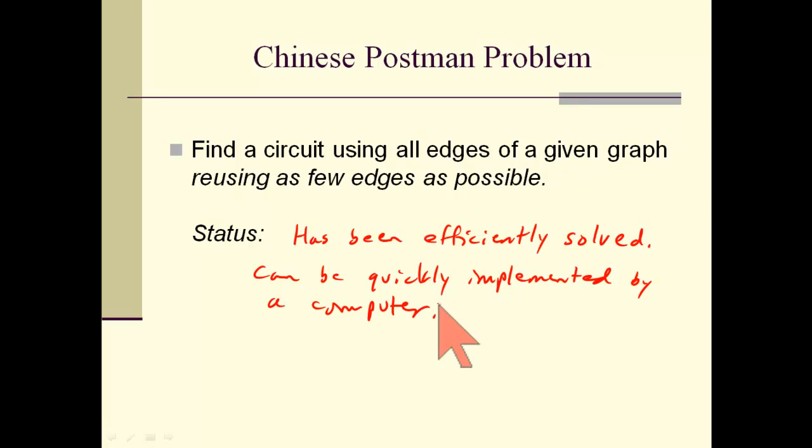On the other hand, some of the related problems that we're about to look at in the next lesson are examples of situations where computers are not good at doing those problems. No efficient solution is known to exist.